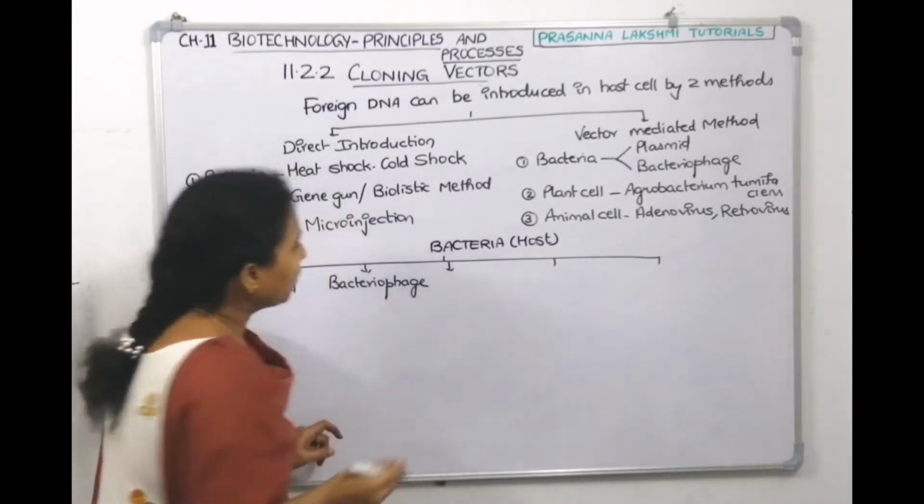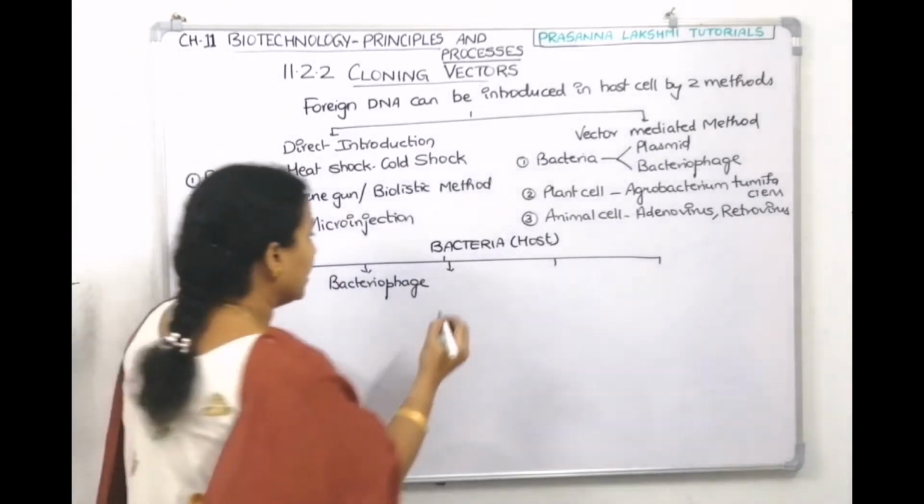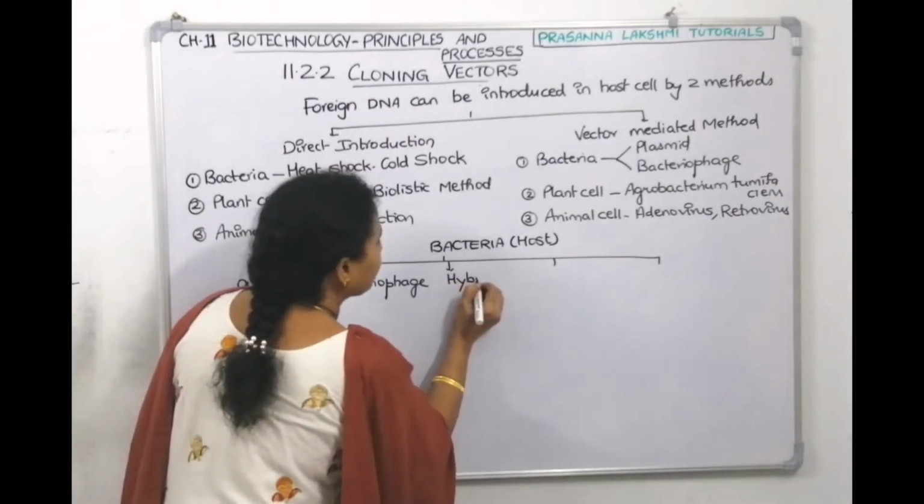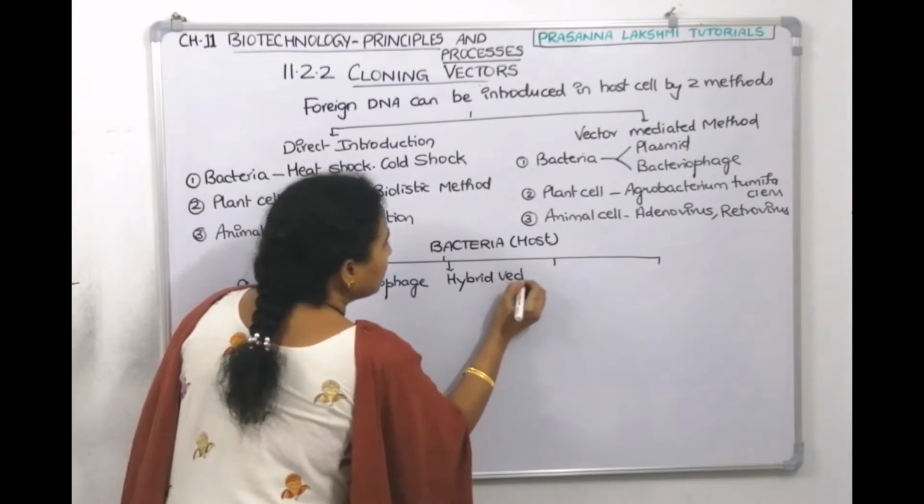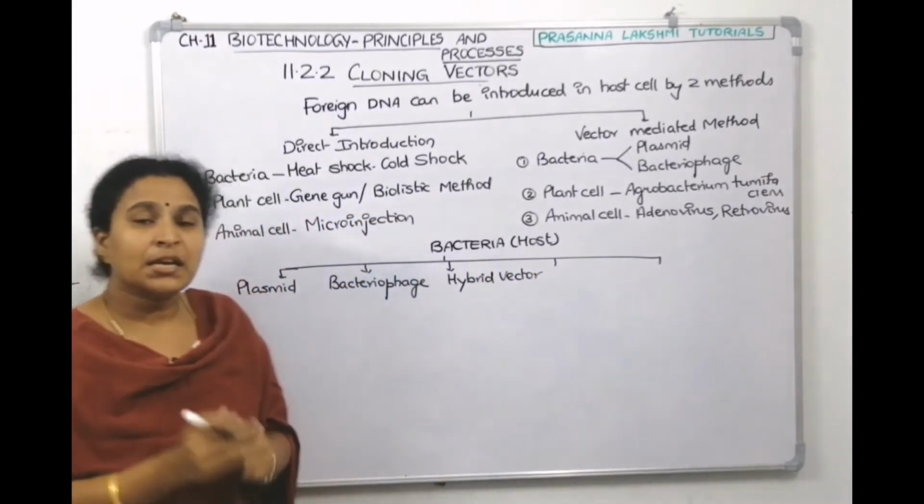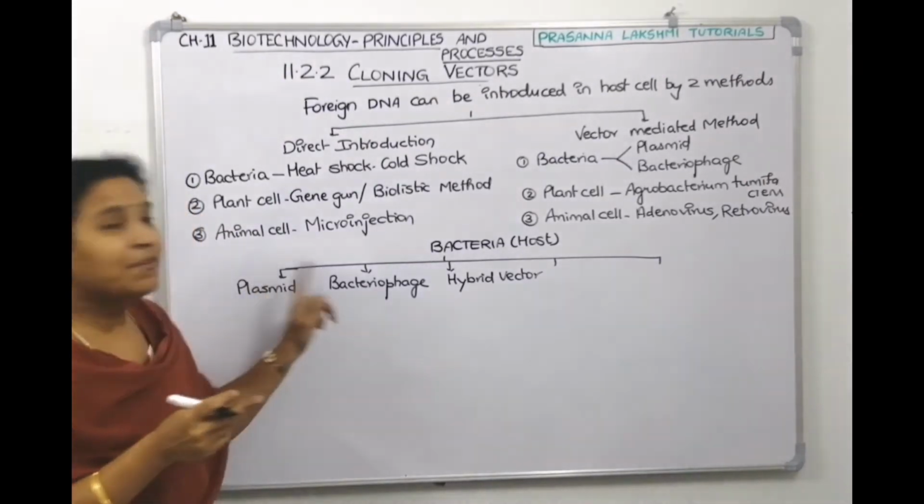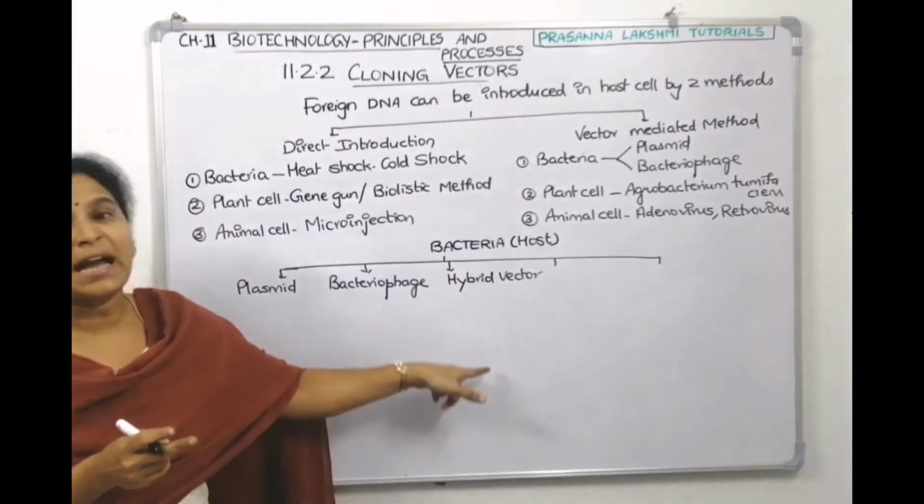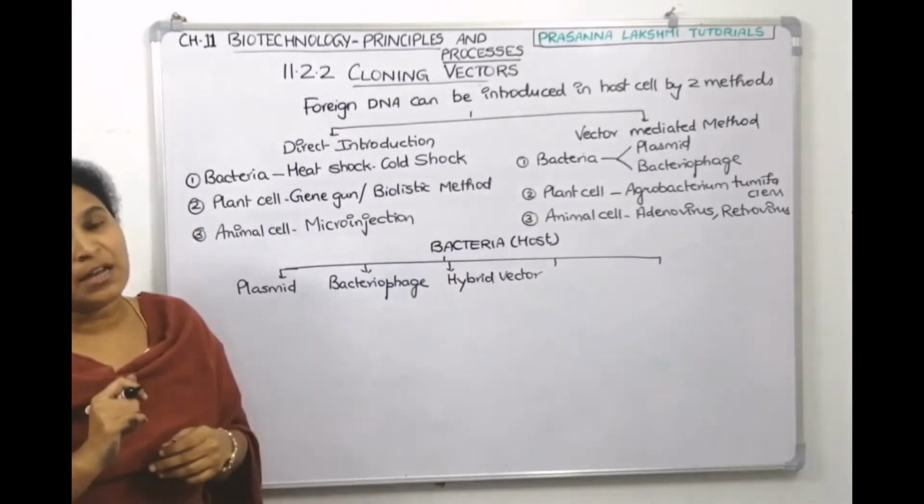And the third type of vector is a hybrid vector. What does hybrid vector mean? If you mix a plasmid DNA with the phage DNA, then you will get hybrid vectors. Now, how much proportion are you mixing?